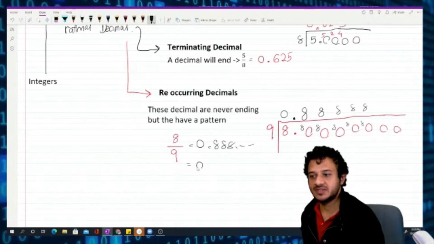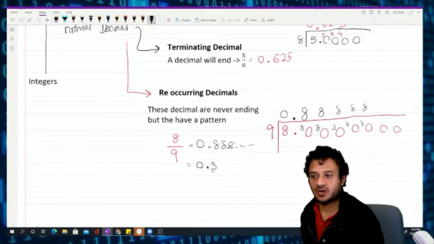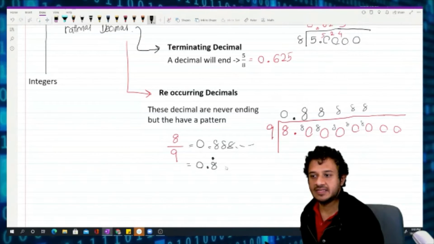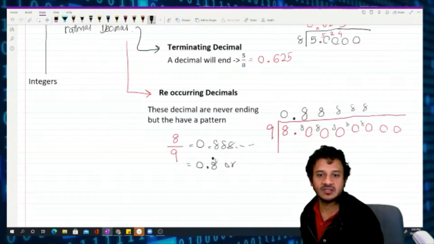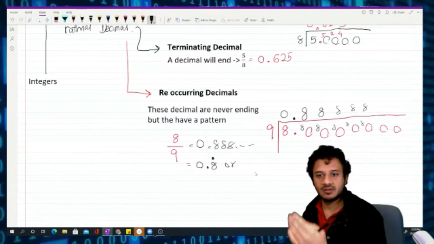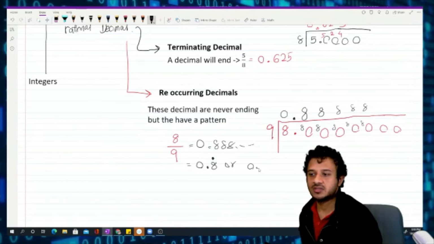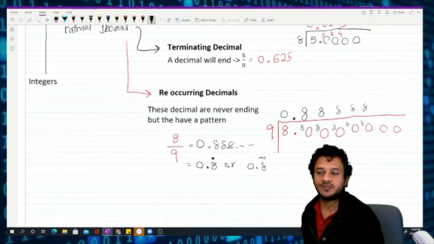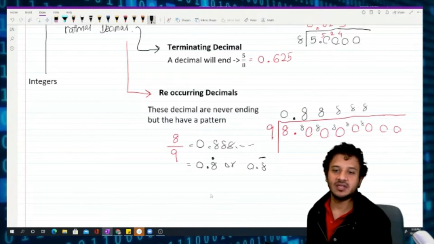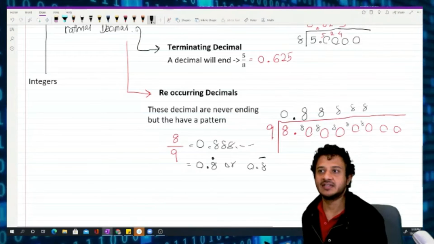This type of a decimal, we write it like dot and then dot and write like this, or you can put a dot here to say that it is happening again and again and again, or you can also draw 0.8 and a line on the top. Even that makes us to think it is happening again and again.